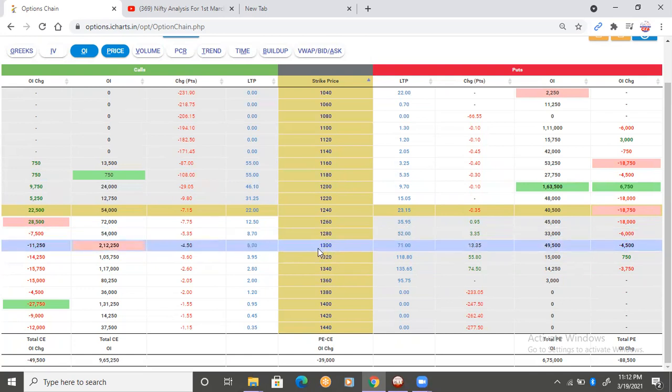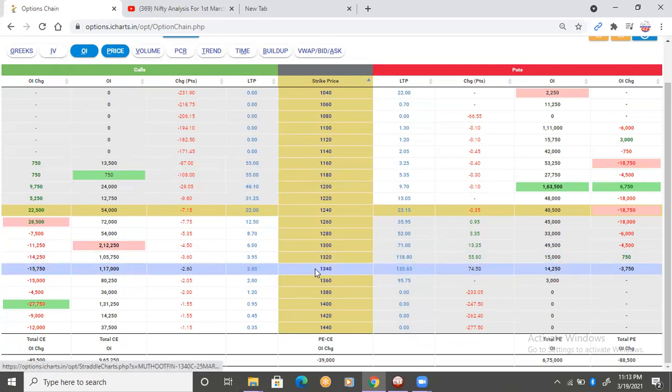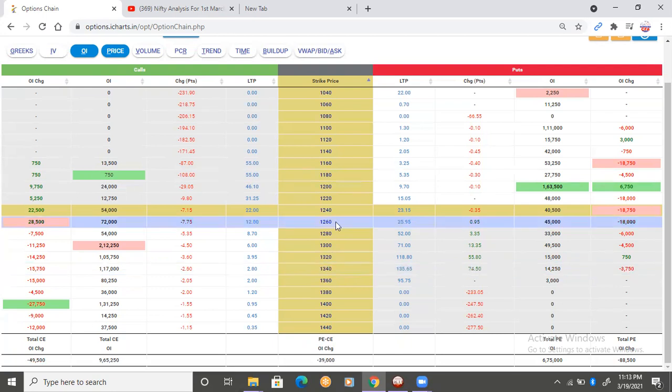So to be on the safer side, what I have done, I have given you 1340 strike instead of 1300. So sell 1340 strike and you can hedge by buying 1440 strike. In this way, you will get a margin benefit and you can earn easily 1.2 percentage returns in 5 trading sessions.